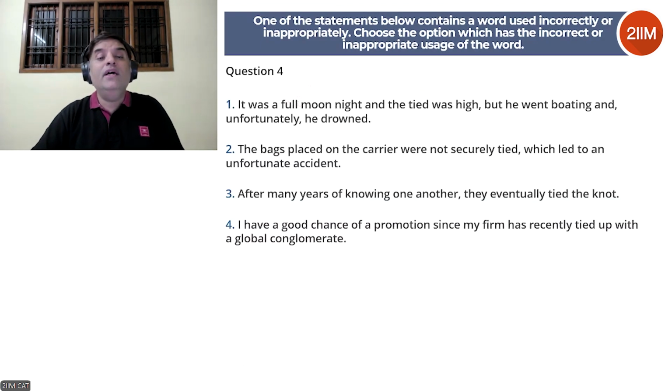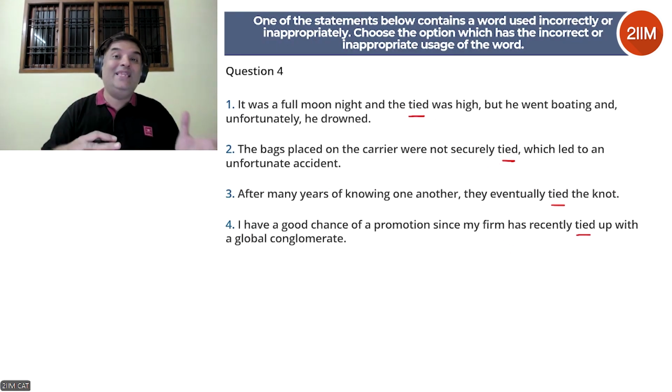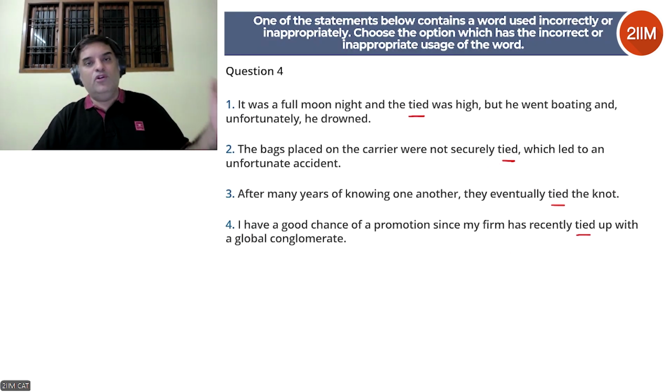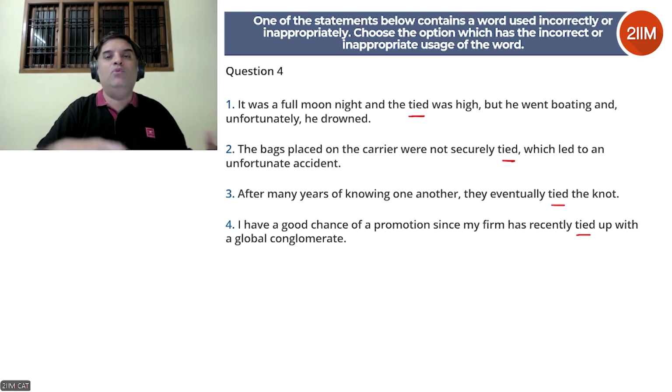Let's look at question 4. It was a full moon night and the tide was high, but he went boating and unfortunately he drowned. All right, let's find out the common word first. The bags placed on the carrier were not securely tied. So we can see it's tied. Here also we have tide, and here also we have tide. Now the first sentence says it was a full moon night and the tide was high. They're referring to tides of waves in the sea, right? High tide, low tide. If it's a full moon night, it's a high tide. If it's a waning moon, it's low tide.